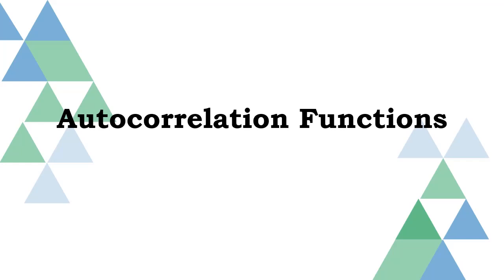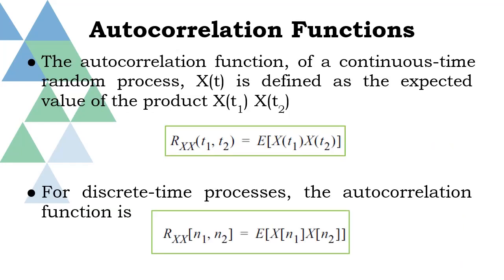The autocorrelation function describes the relationship or correlation between two samples of a random process. This correlation will depend on when the samples are taken. Thus, the autocorrelation function is in general a function of two time variables. Now, let us define the mathematical expression for autocorrelation function.